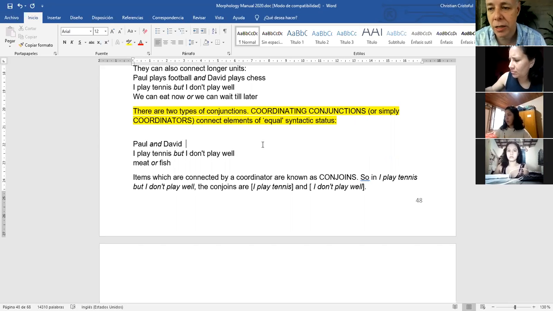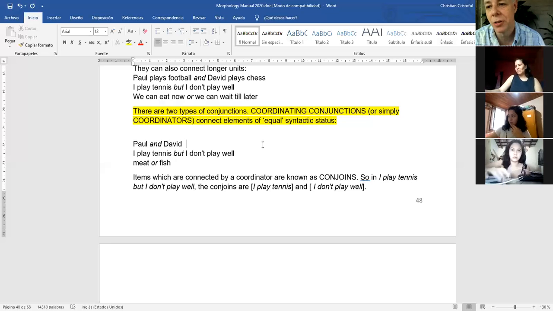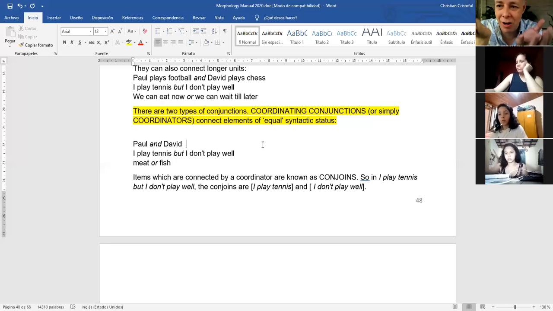In the Chinese language, you cannot say and just anywhere. You need to use and only in this situation when it is a coordinating conjunction. In Spanish and in English, we say and to anything. Yeah, but in the Chinese language, no. It's only when the elements are kind of in the same category.